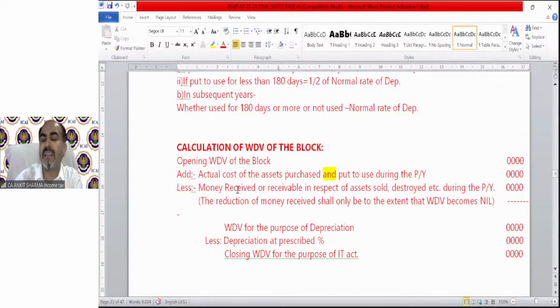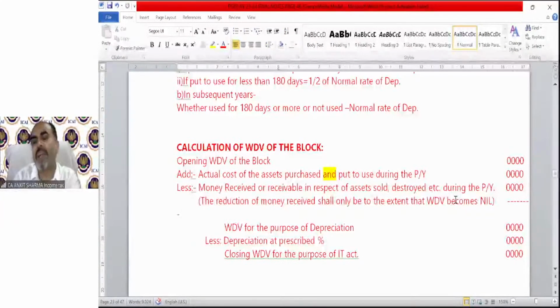Less any money received or receivable in respect of assets sold, destroyed, etc. during the previous year. The reduction of money received shall only be to the extent that WDV becomes nil. For example, the opening WDV is 10 lakh, and asset purchased is 2 lakh. So now my total value is 12 lakh, and I sold my asset for 15 lakh. I cannot deduct 15 lakh out of 12 lakh.